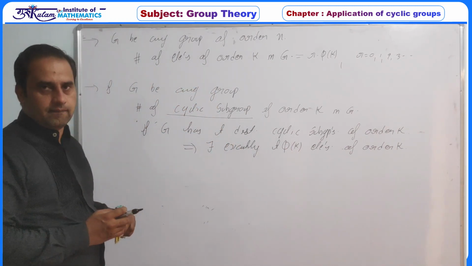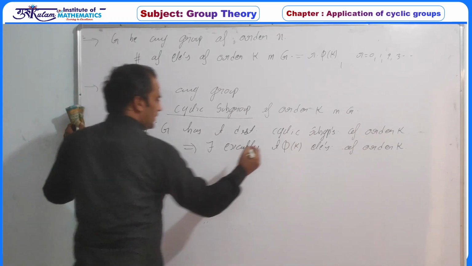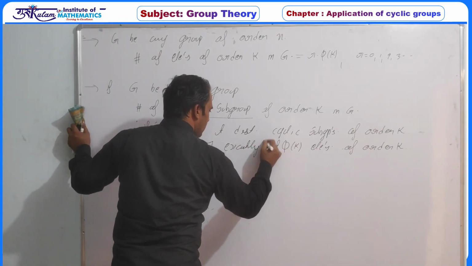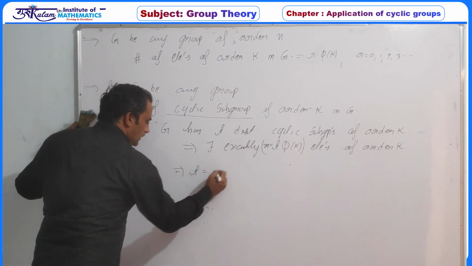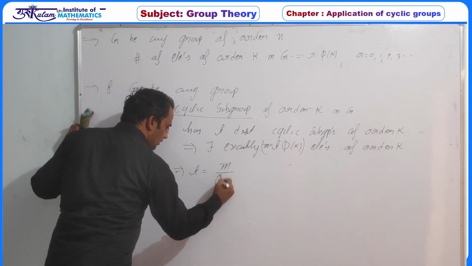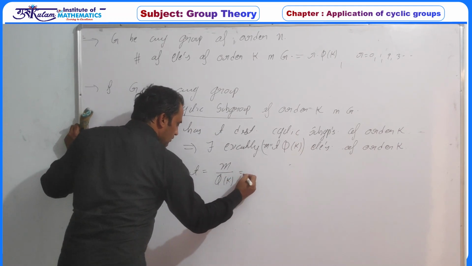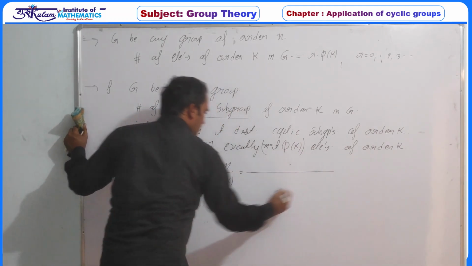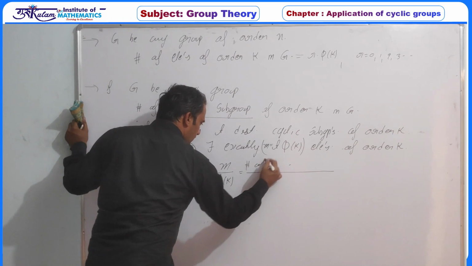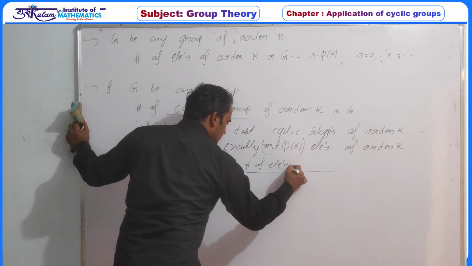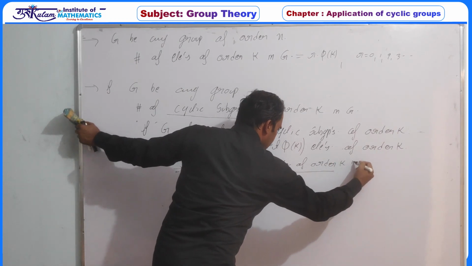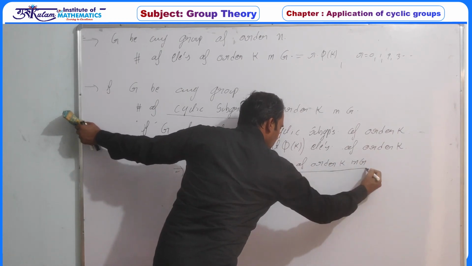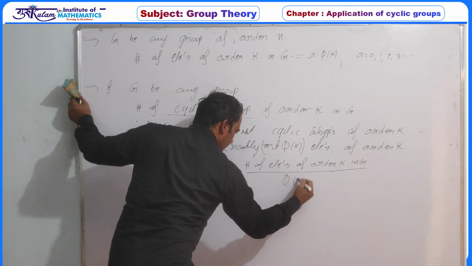of order K. Or if we assume that this is equal to some value m, so this implies T must be equal to m upon φ(k). और ये जो m है, this is number of elements of order K in G upon φ(k).